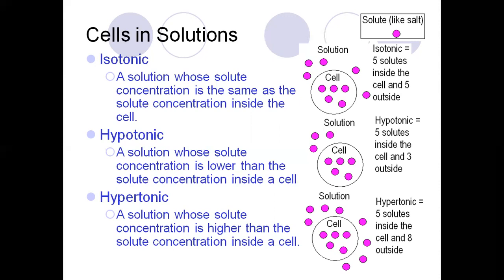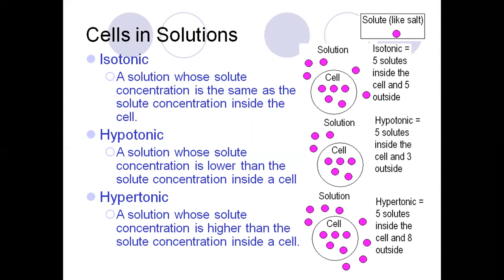A hypotonic solution is one whose solute concentration is lower than the solute concentration inside a cell. In the picture, the solute concentration is higher inside the cell and lower outside the cell, so the water molecules will move into the cell.